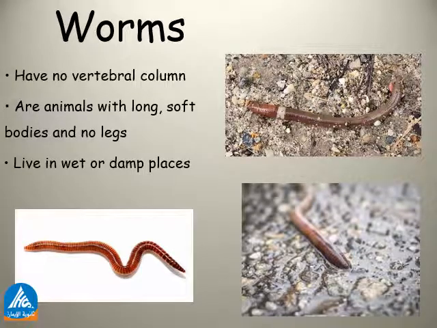So again, worms are invertebrates because they don't have a vertebral column. They are animals with long, soft bodies and no legs. They live in wet or damp places.